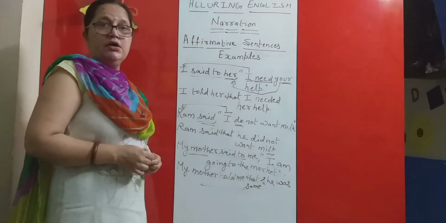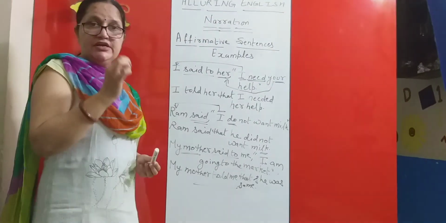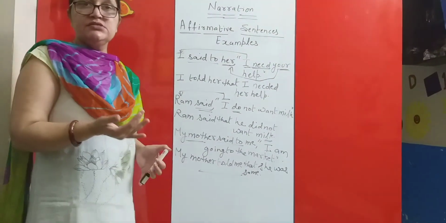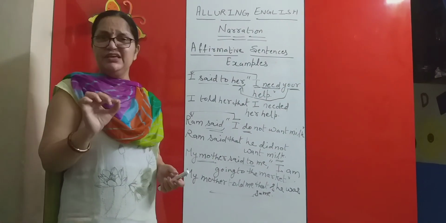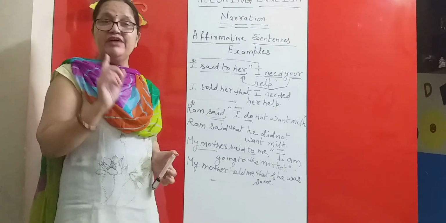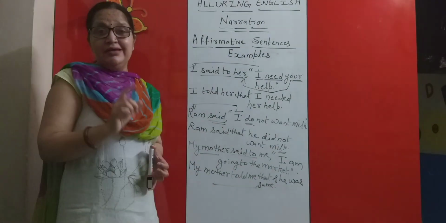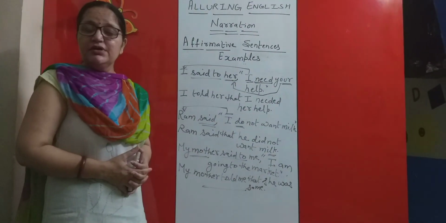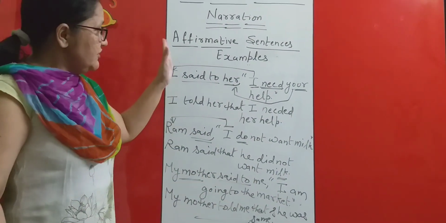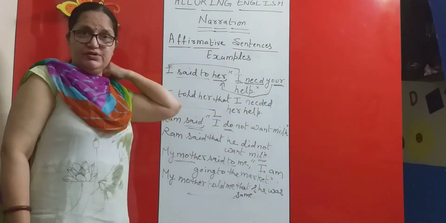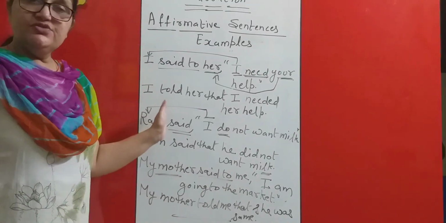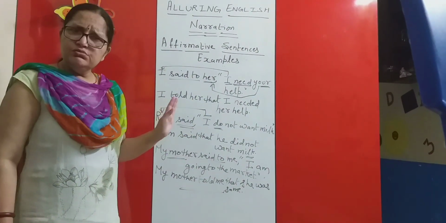In this manner, we have to apply each and every single rule while converting direct sentences into indirect sentences when the reported speech is an affirmative sentence. Viewers, again and again I am emphasizing that you have to identify the type of sentence which is given to you inside the inverted commas. Don't forget that inverted commas are reported speech. If you will do this particular exercise and if I give you more assignments based on this, I am quite hopeful that you will be able to do these kinds of conversions very easily. Just go through the rules.